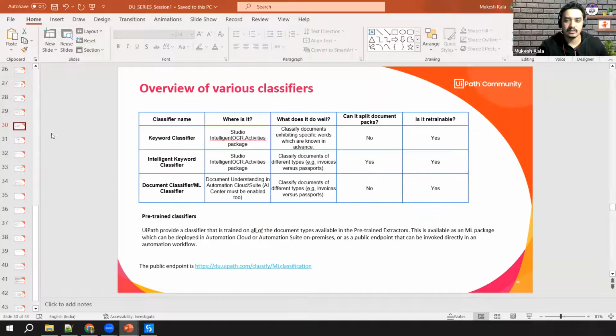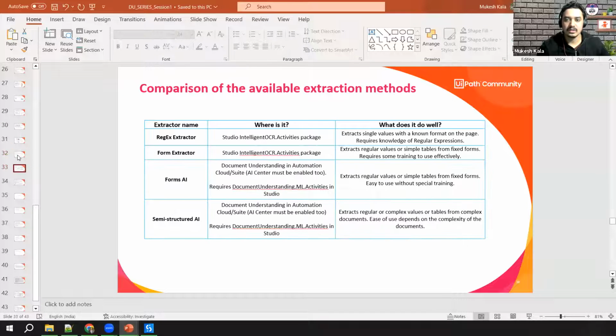Like, let's say I want to do classification. I'll go to my studio and include the UiPath Intelligent OCR activities package. Then I want to do extraction. I'll go to UiPath Studio and include all these packages, and I'll get the activities for me to drag and drop. The other way is, wouldn't it be good if I get a solution which has already imported all of this and it is available for me as a template, so that as a developer, I have everything which I require for a DU solution?